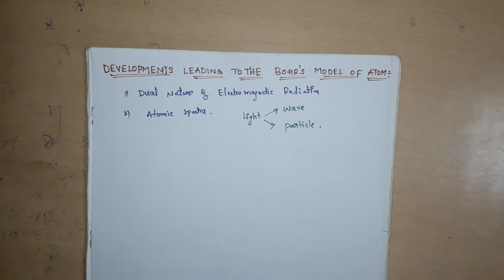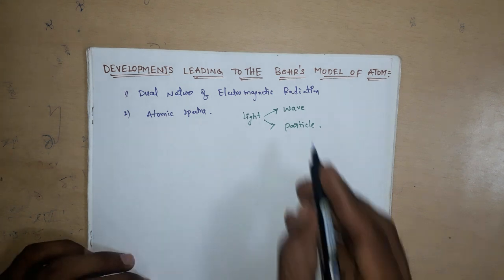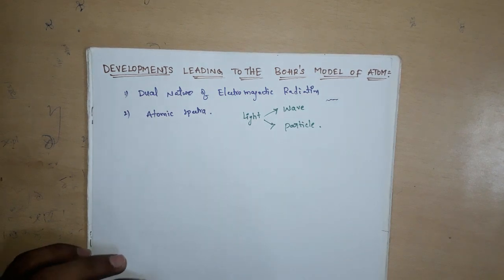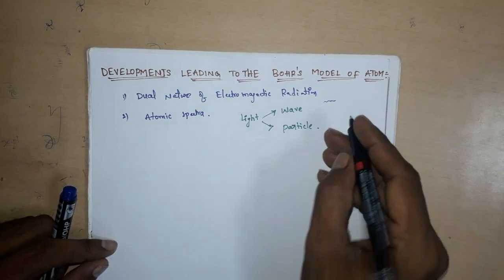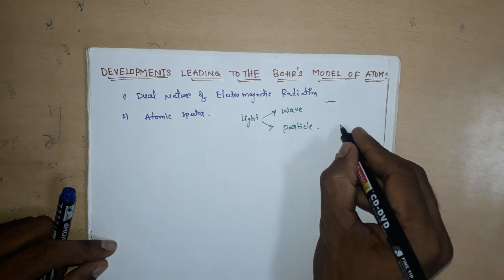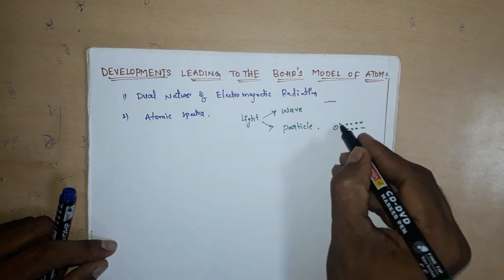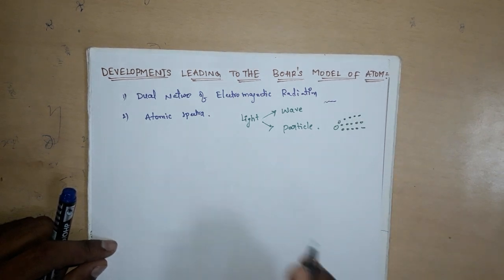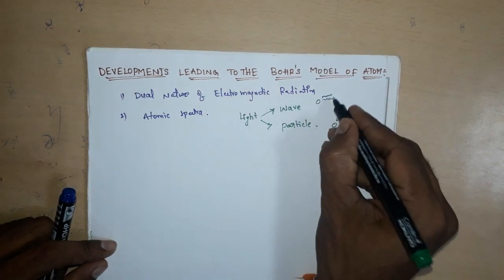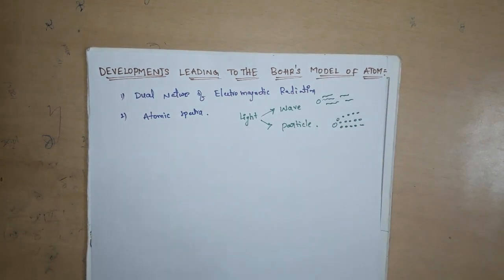According to Huygens wave theory, light propagates in the form of waves. In this class we will discuss the dual nature of electromagnetic radiation, and after that atomic spectra.